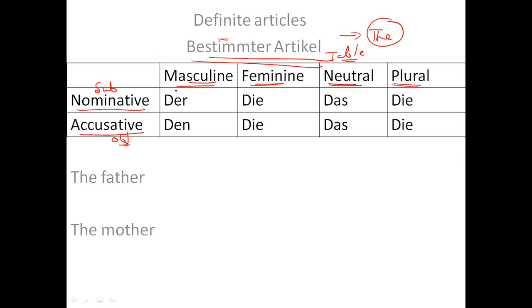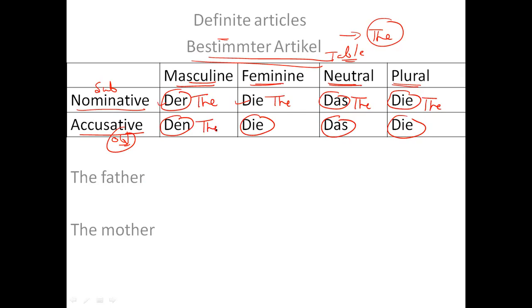For the subject, we have four words: der, die, das, and die. And for the object we have den, die, das, and die. What does der mean? The. What does die mean? The. What does das mean? The. And what does die mean? The.